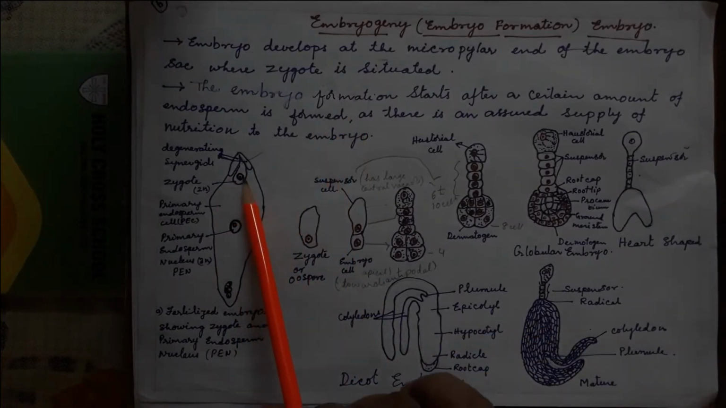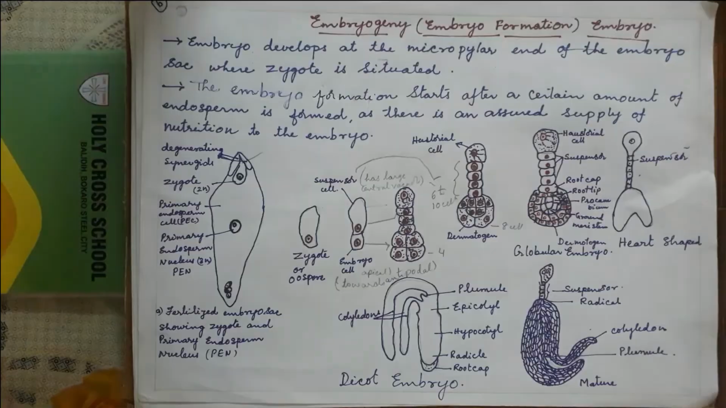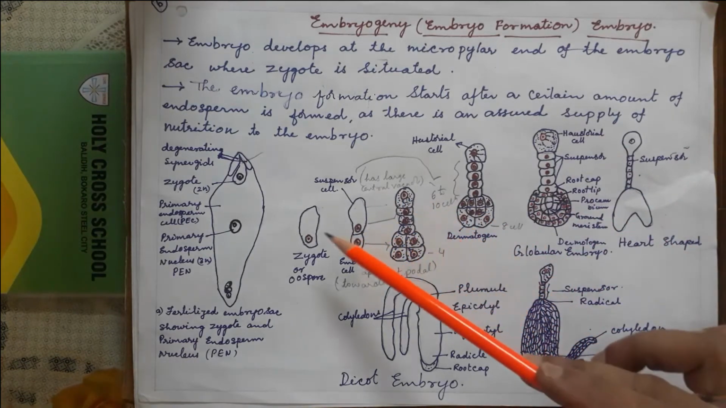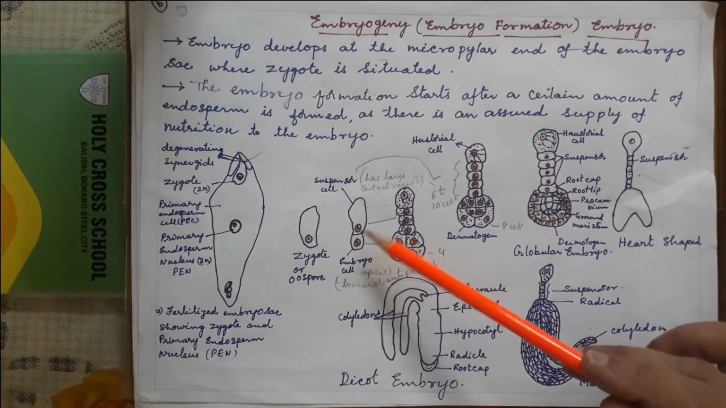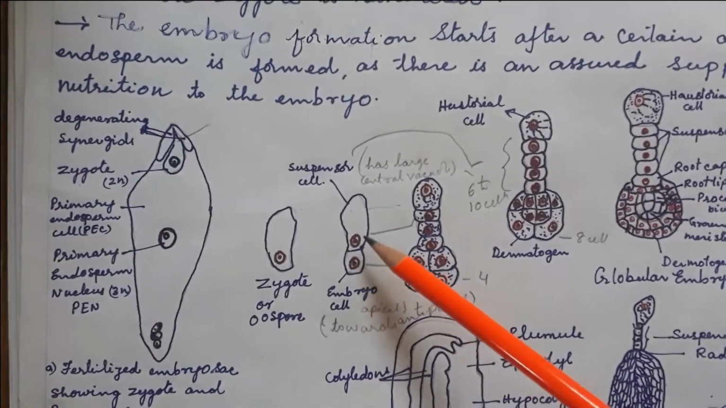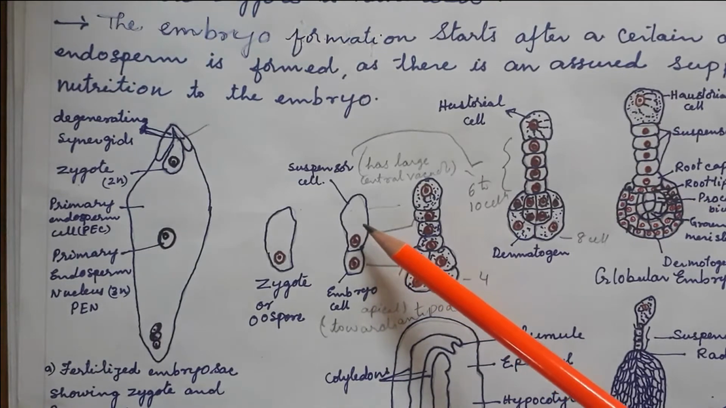Now the zygote. Now this zygote diagram we are showing. So how will the zygote divide? Actually, the zygote mitotically divides transversally, and two cells will be formed, two unequal cells. So you can see this zygote, one mitotic division, two cells are formed. One is called the suspensor. This cell is called the suspensor cell.